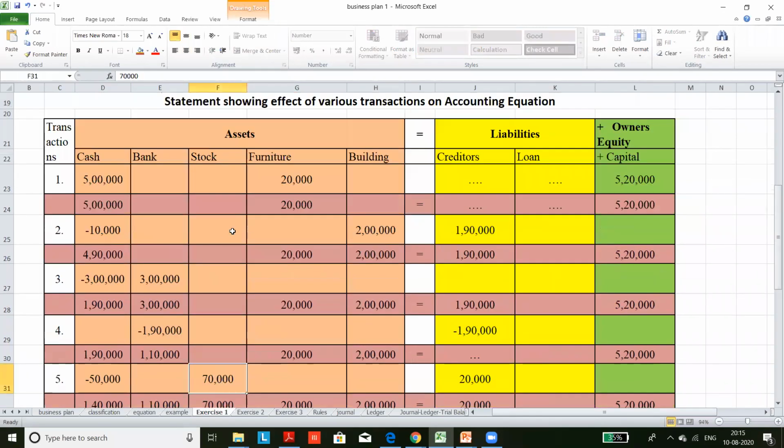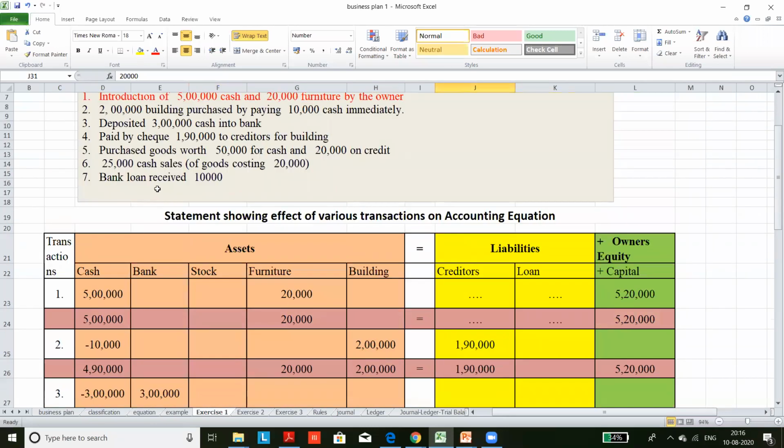So you purchased stock worth rupees 70,000 in total, but we paid only 50,000. So cash will be reduced by 50,000. 20,000 is due to creditors. Is it clear? So we purchased 70,000 in total. We paid only 50,000, so cash will be reduced. This is external liability, the balance to be paid, right? So we have to pay 20,000. So here also the accounting equation holds.